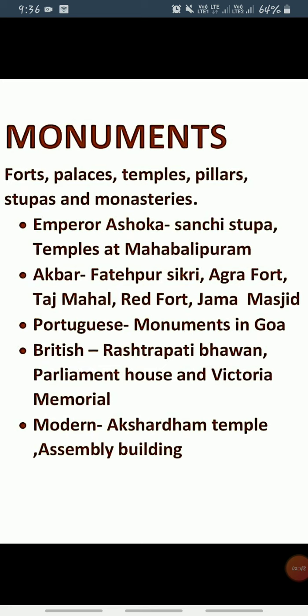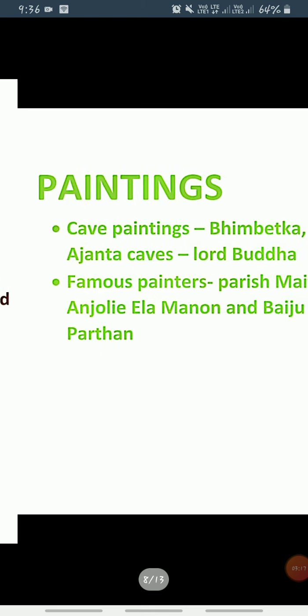He built the Sanchi Stupa. Temples in Mahabalipuram, Fatehpur Sikri and Agra Fort were made by Akbar, the Taj Mahal was made by Shah Jahan, and some monuments in Goa were built by the Portuguese. Rashtrapati Bhavan, Parliament House and Victoria Memorial were built by the British. Akshardham Temple and the Assembly Building are some modern monuments.